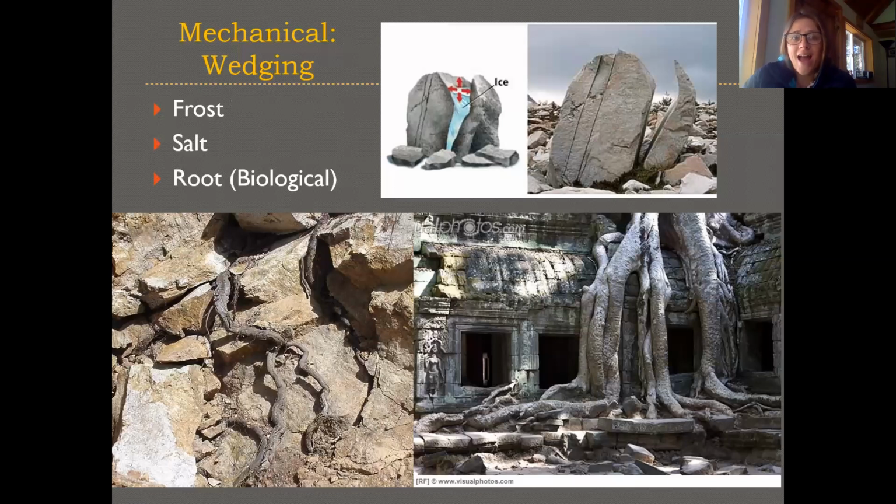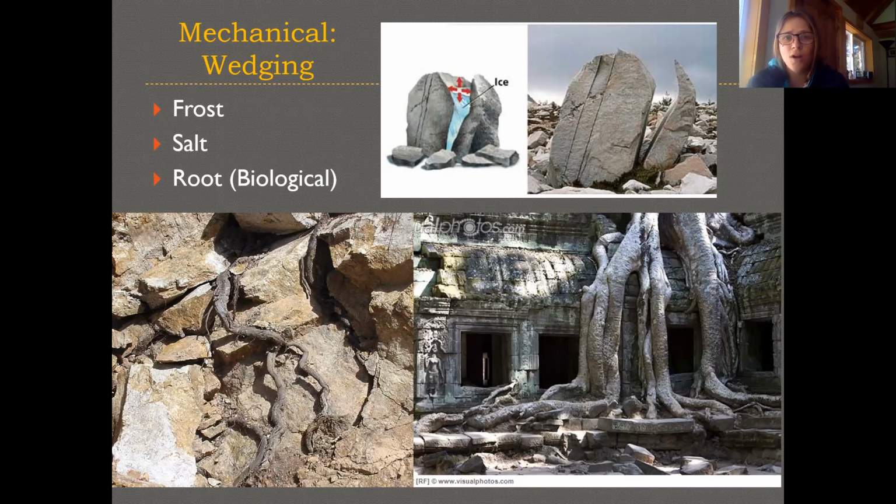But there are also lots of external factors that might lead to the breaking apart of rocks. A lot of times this happens when some sort of external force acts as a wedge. So there might be a very tiny crack in a rock, and then something gets inside that crack and wedges it apart to make it bigger and bigger, and then break pieces of the rock apart over time. So this could be frost. Water could flow down into a crack in the rock, and then if that water froze, the water would expand. It could crack the rock apart, just like if you've ever put a bottle in the freezer and then come back to find that it has shattered in the freezer.